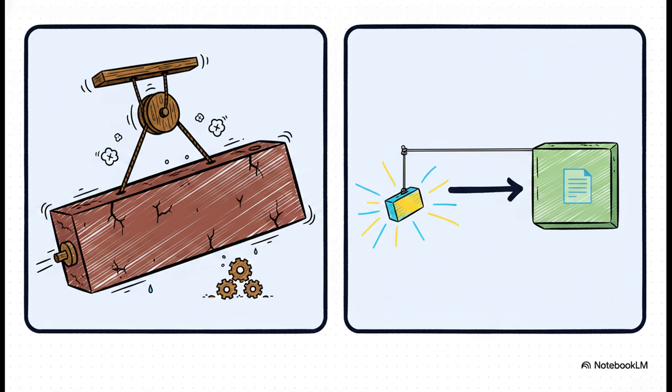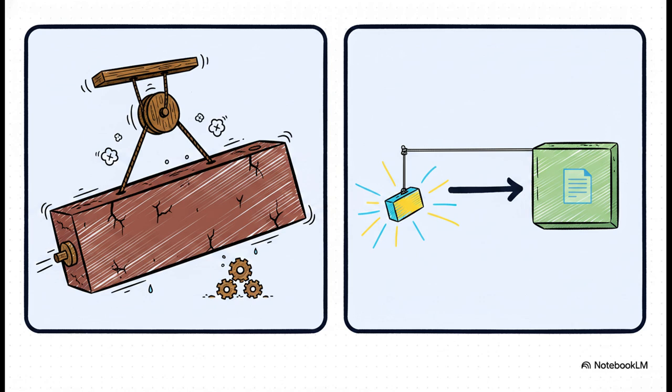But we really have to look deeper at the storage internals. Databases like Postgres and MySQL load entire 8-kilobyte pages off the disk at once. Because of that, we have to choose our column types really carefully to avoid something called read amplification. Even if your query is just SELECT id, name, the database still pulls the entire heavy row off the disk into memory. That's exactly why we use a 4-byte int for timestamps to save space, and why we define the blog body as text instead of varchar. Text is often stored off-page, leaving just a tiny pointer in the main row. This keeps your hot path metadata queries blindingly fast,